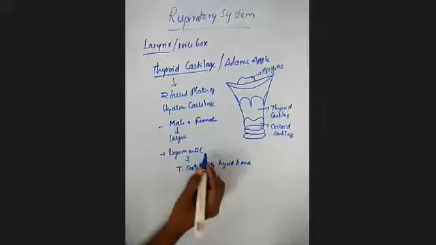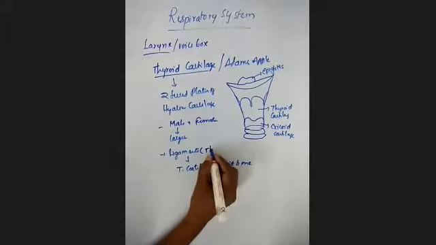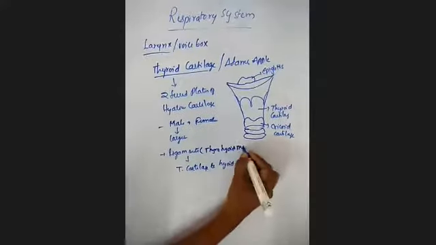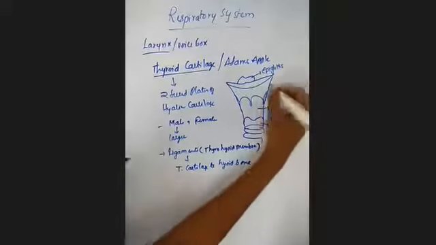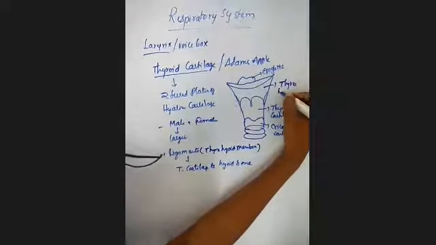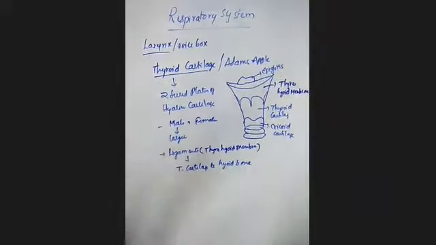Clear? What is this ligament? You will call it the thyrohyoid membrane.